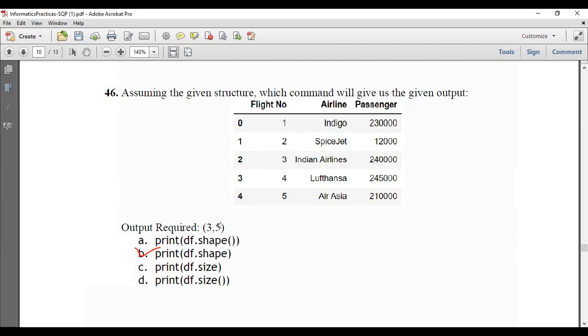Shape returns in the form of a row, comma, column pair. Here, actually, it should come like 5, 3, not like 3, 5. But in the form of a tuple, shape is the attribute.